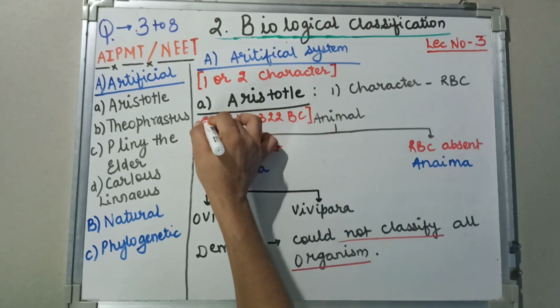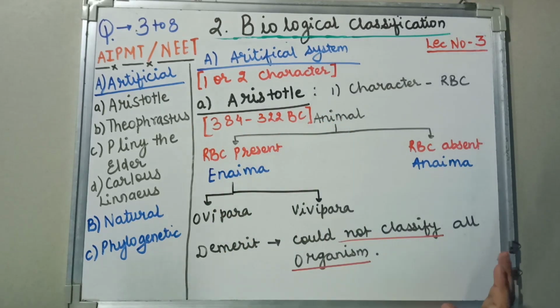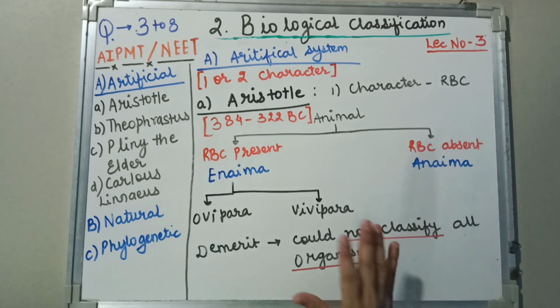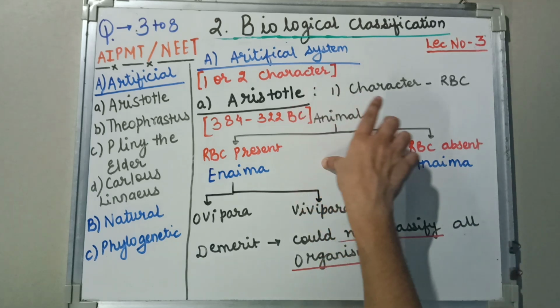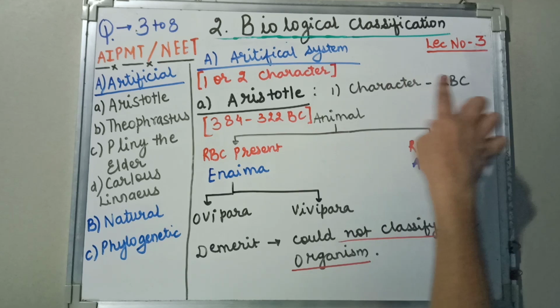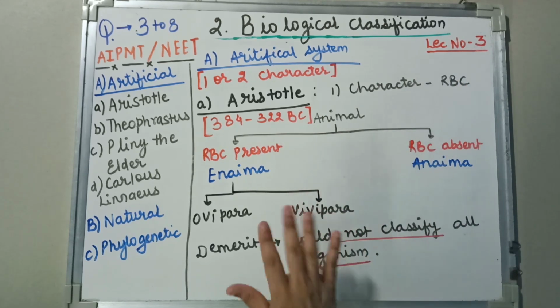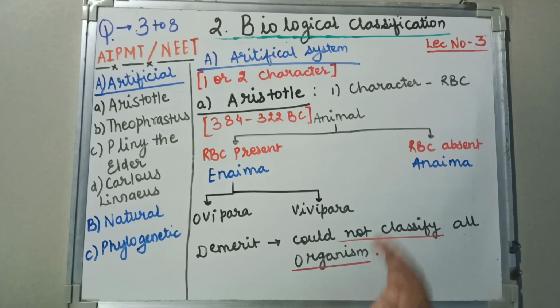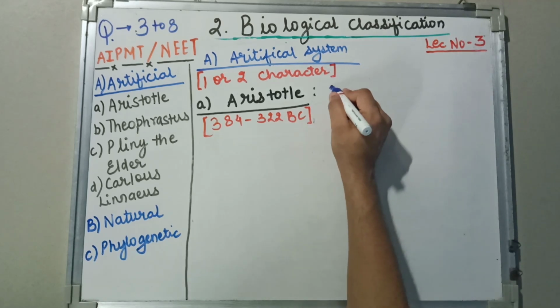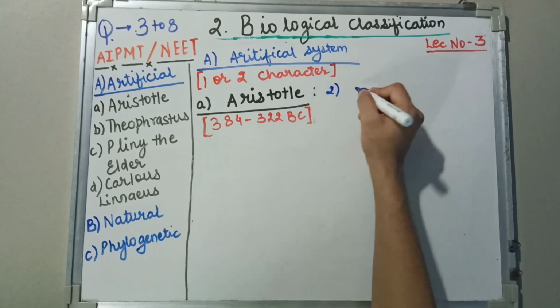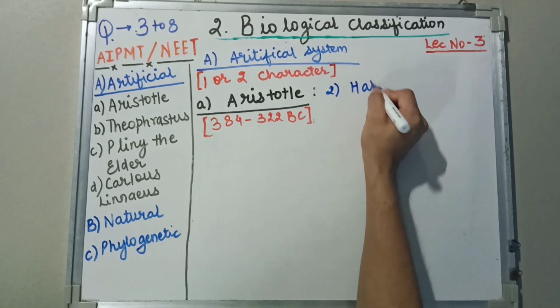So this was the first basis of Aristotle's classification, the character RBC. Now we'll understand his second basis of classification, that is habitat.